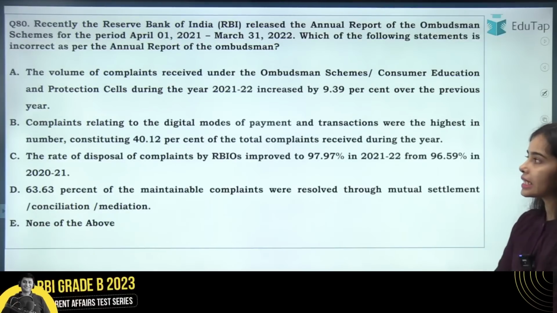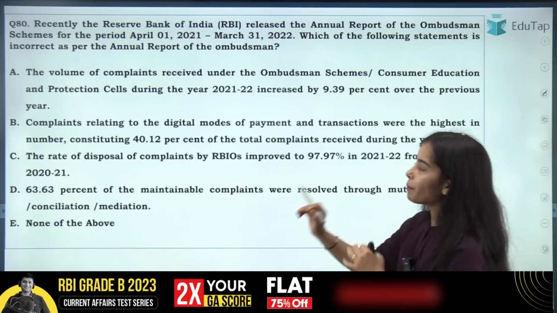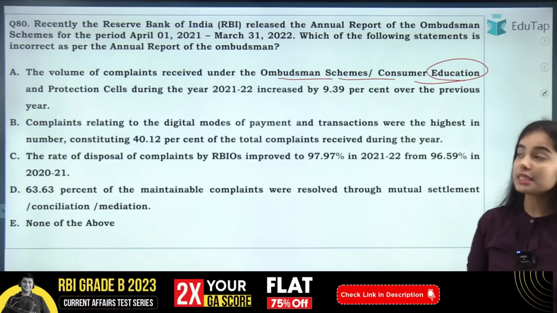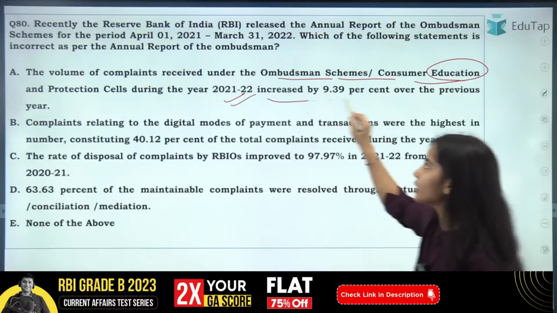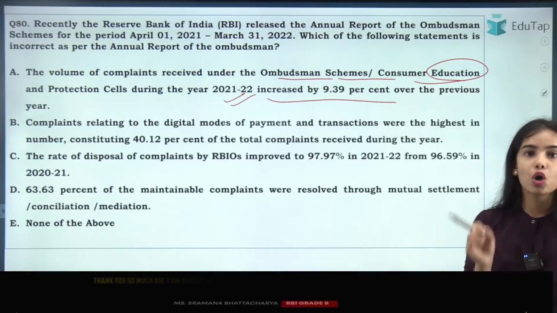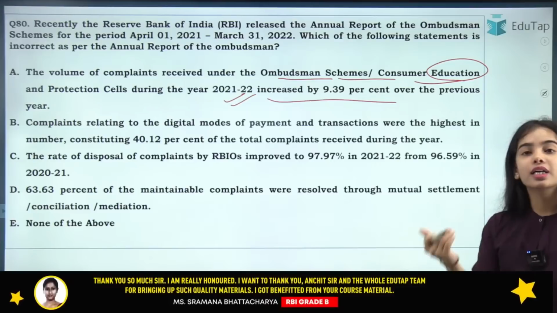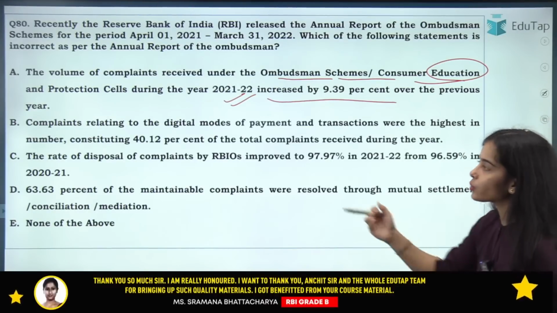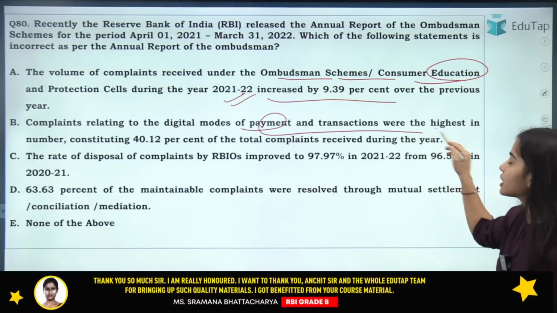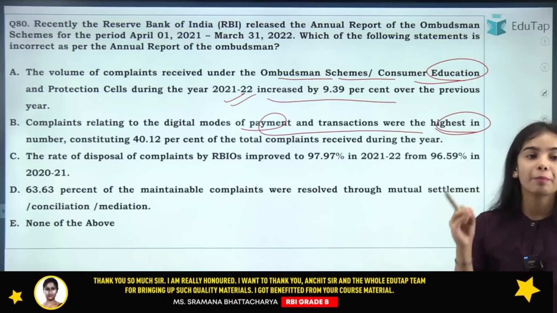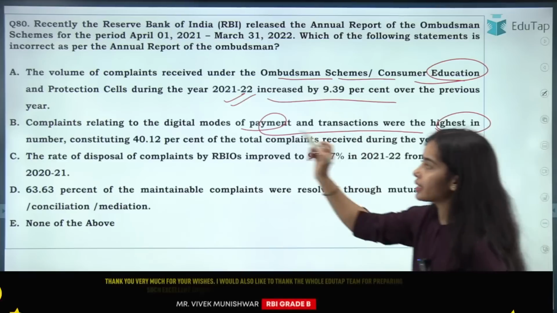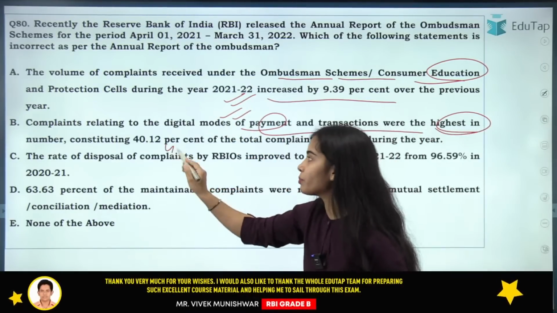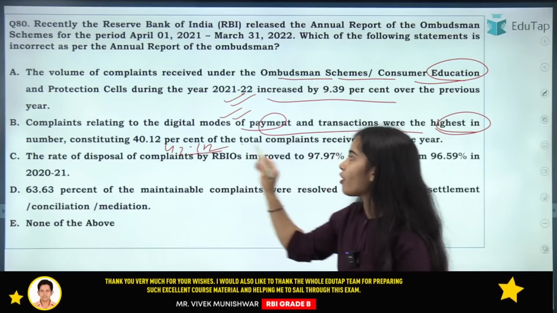Coming to the next question, that is regarding the percentages. The volume of complaints received under the Ombudsman Scheme and Consumer Education and Protection Cells during the year 2021-2022 increased by 9.39% over the previous year. That is correct. The complaints relating to digital modes of payment and transactions were the highest in number, constituting 42.12% of the total complaints.